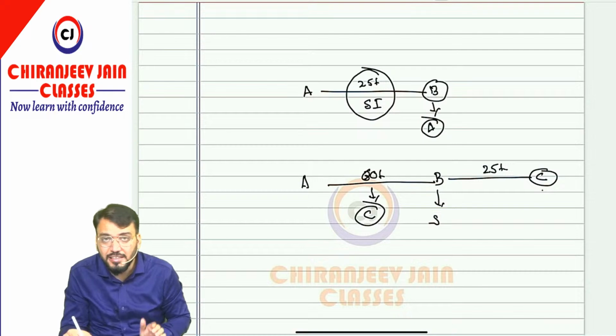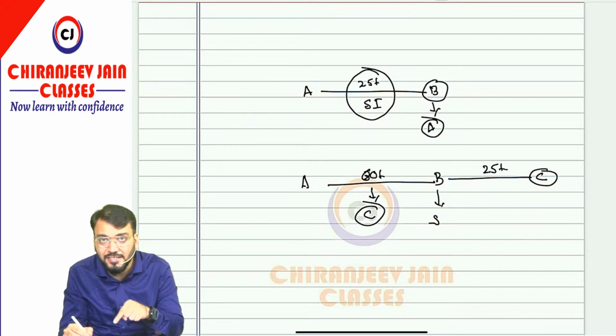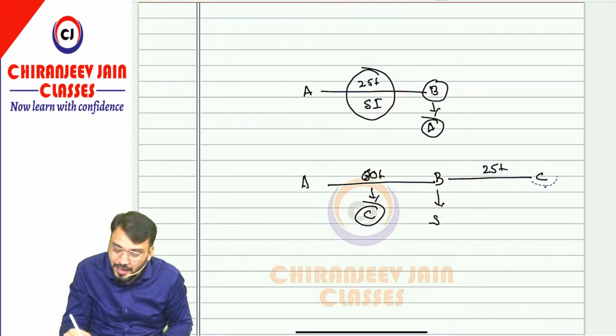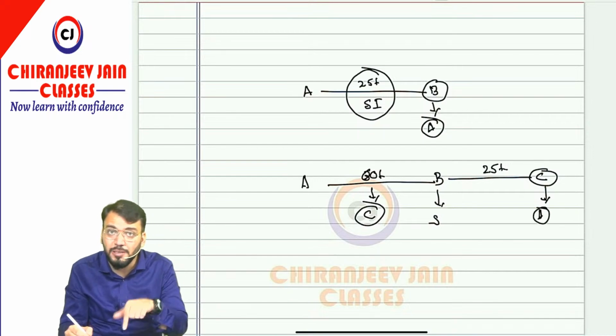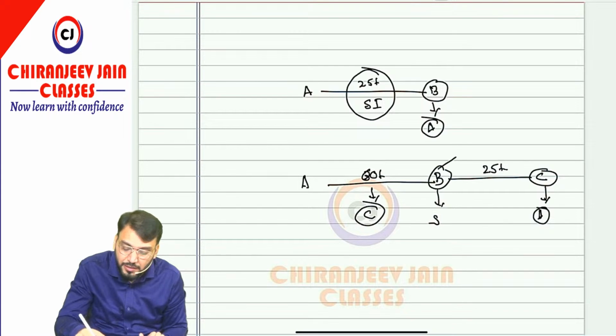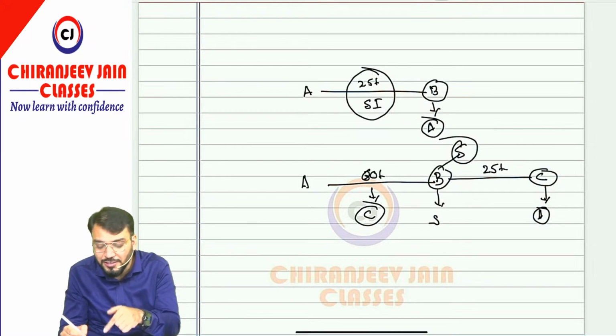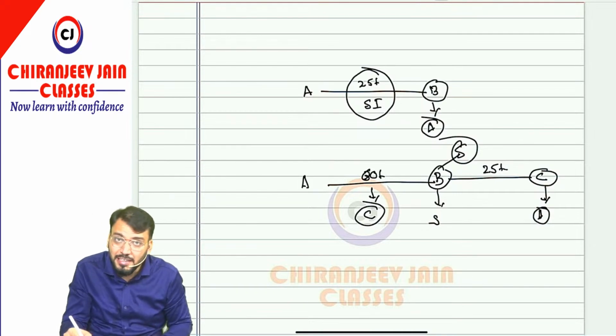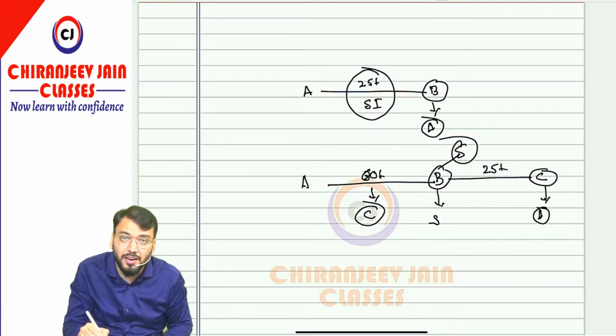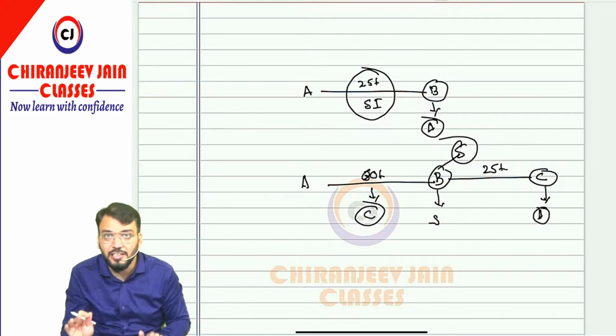Understood? So can you say in this case B Limited is able to exercise significant influence over C Limited, and therefore C Limited becomes an associate of B Limited. But can you say A Limited, through B Limited, B Limited being a subsidiary, A Limited through B Limited can exercise significant influence over C Limited, therefore C Limited indirectly becomes an associate of what? A Limited also. Means C Limited in this case is an associate of B Limited as well as an associate of what? A Limited. Understood? Direct and indirect.